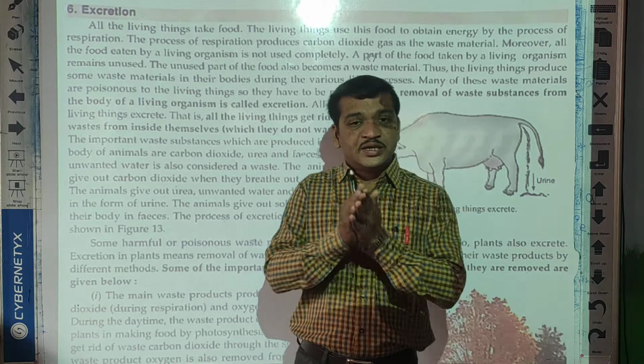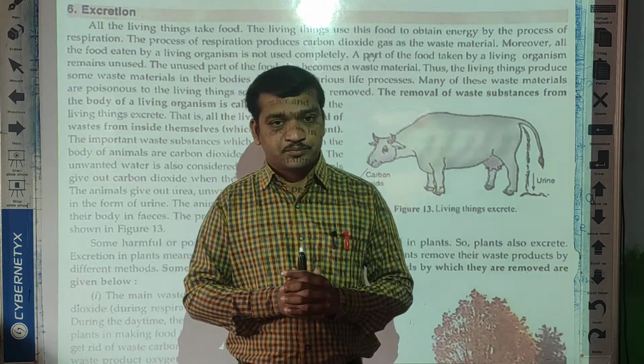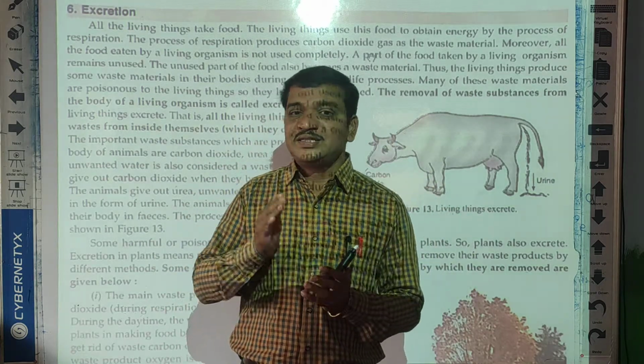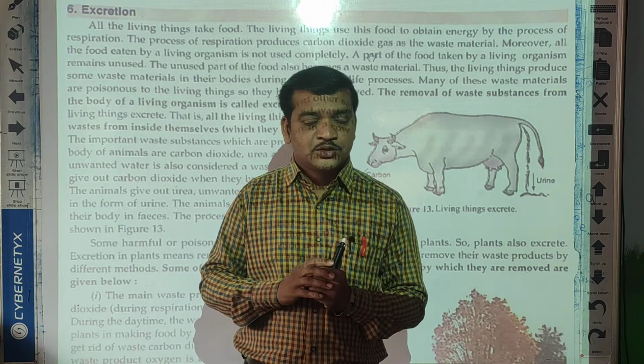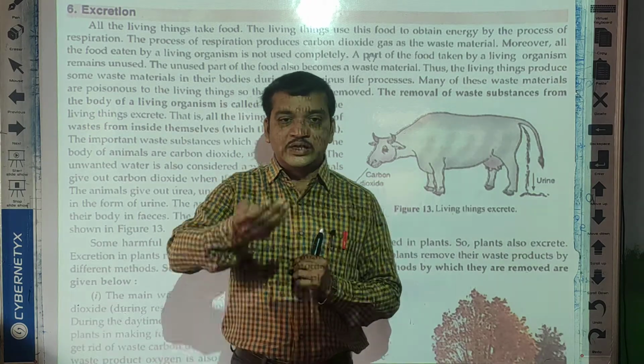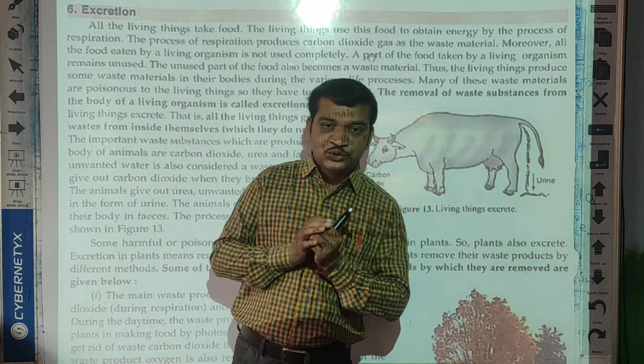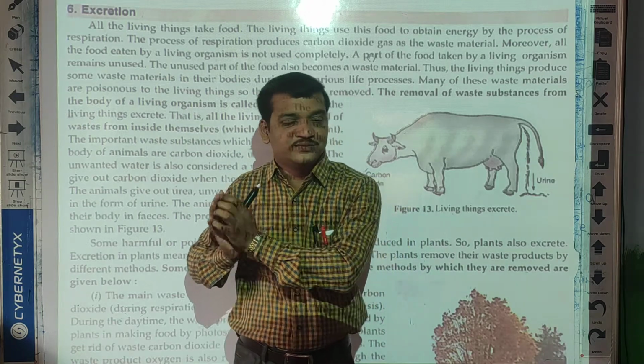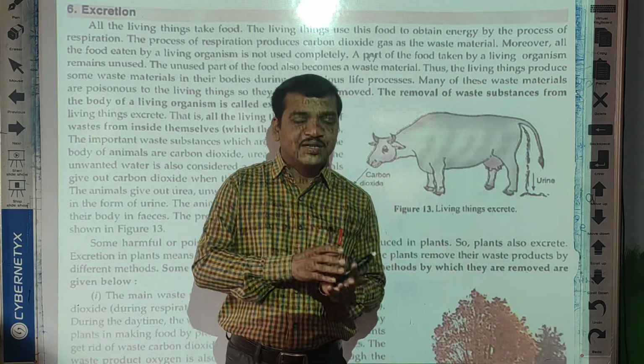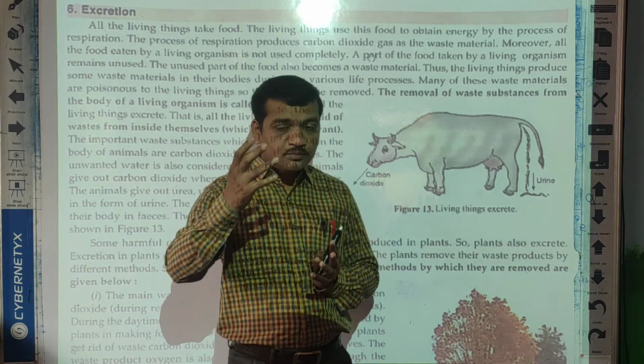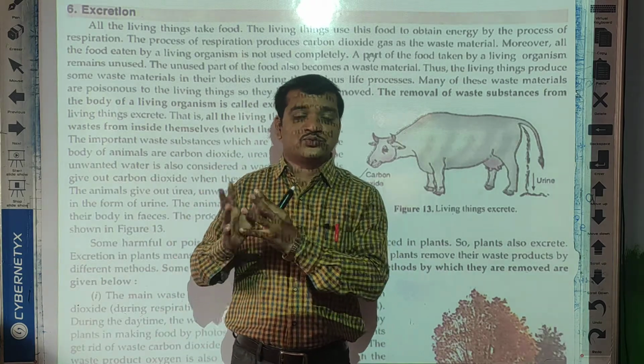But during this respiration process, energy is obtained, and we use that energy to perform different activities, to work.